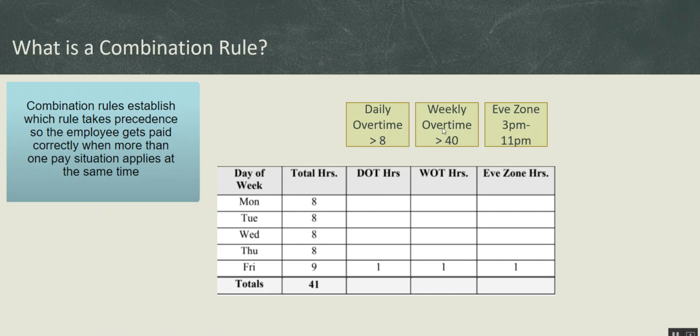If John works more than 40 hours in a week, then he gets weekly overtime. And full-time employees are also entitled to shift differentials. So if a full-time employee is working between 3 p.m. to 11 p.m., they also get the evening shift allowance or the evening zone allowance, right?